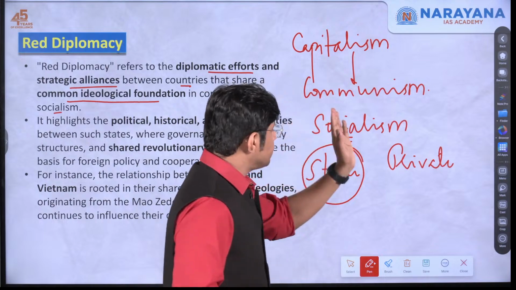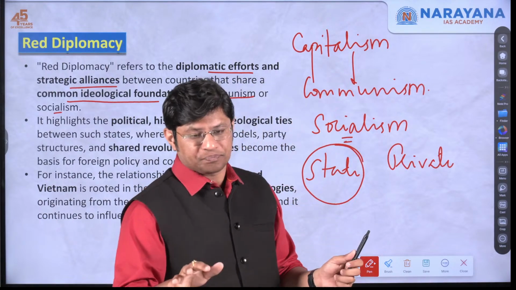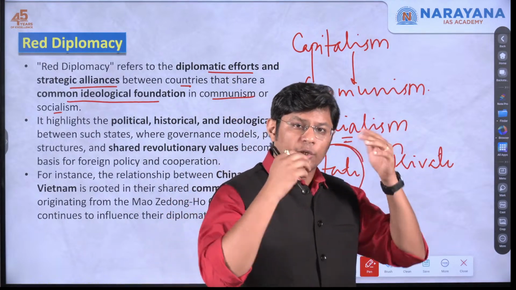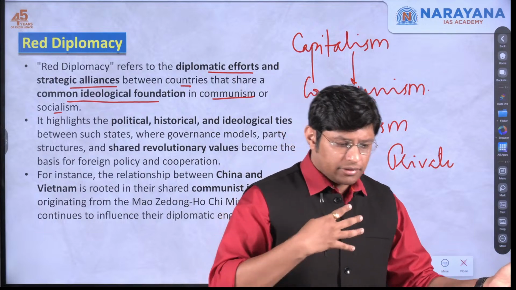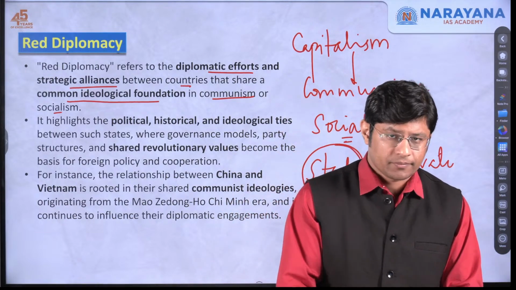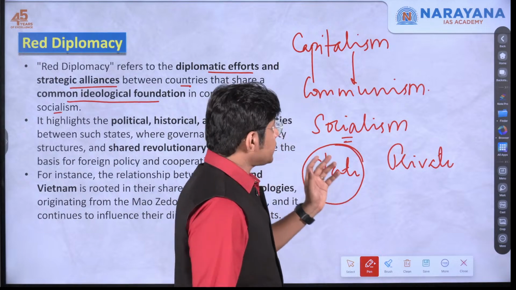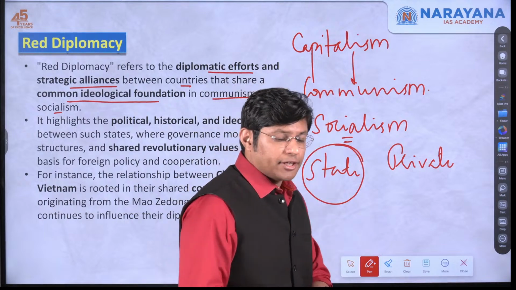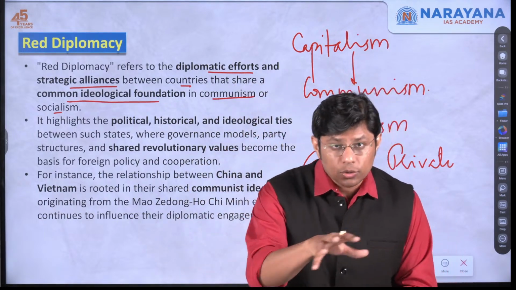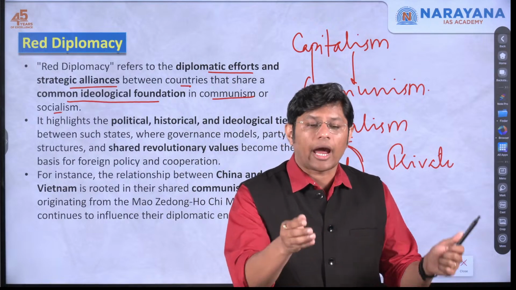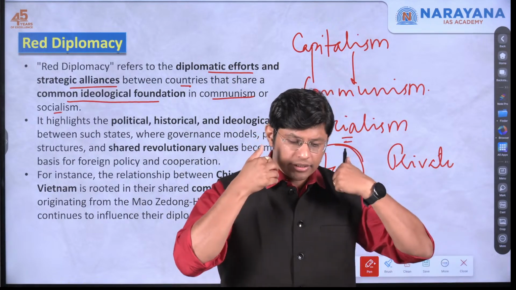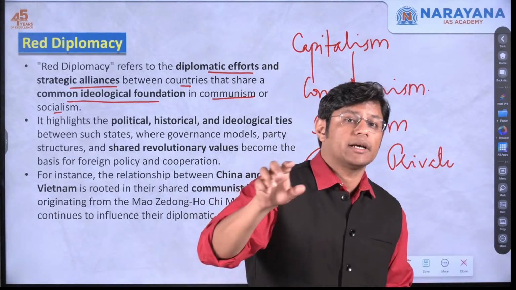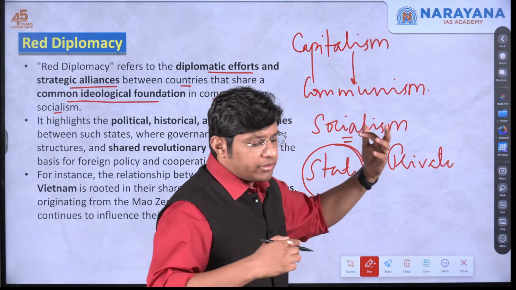This is socialism, where the state regulates each and everything. However, the private people are free to use their innovation and talent and see that they maximize their profits. This is socialism. So the step towards communism was through socialism. Under socialism, the common people will have control over the state resources, and with the passage of time, the state will wither away and everything will belong to the community. However, communism never came into practice.